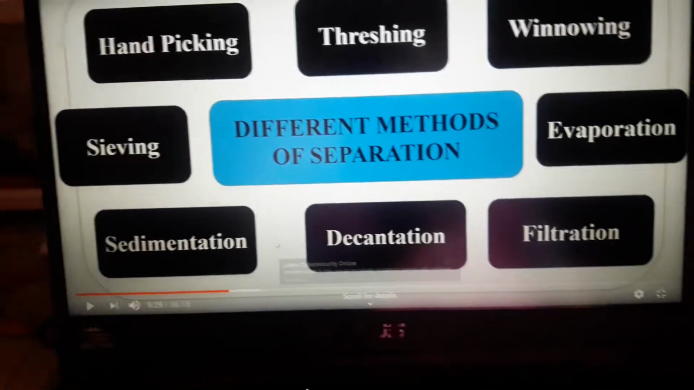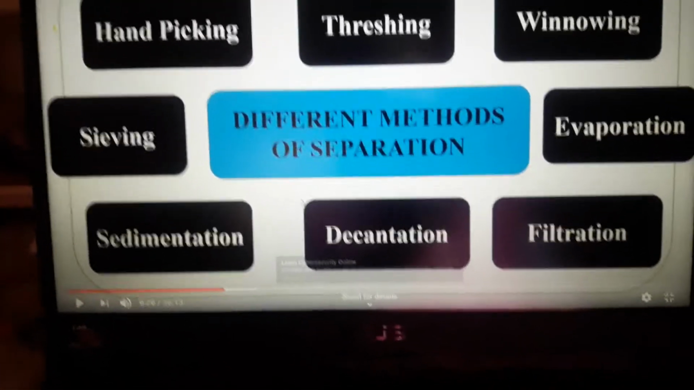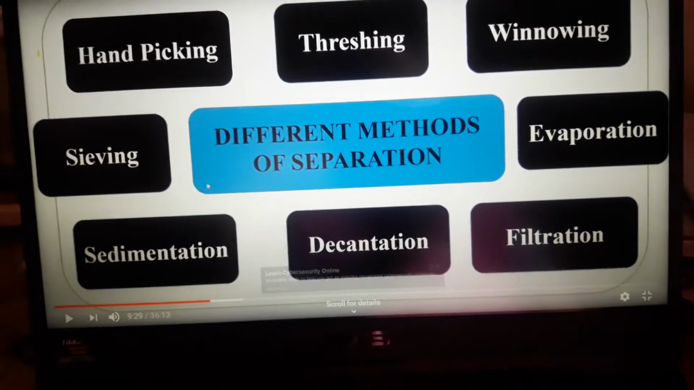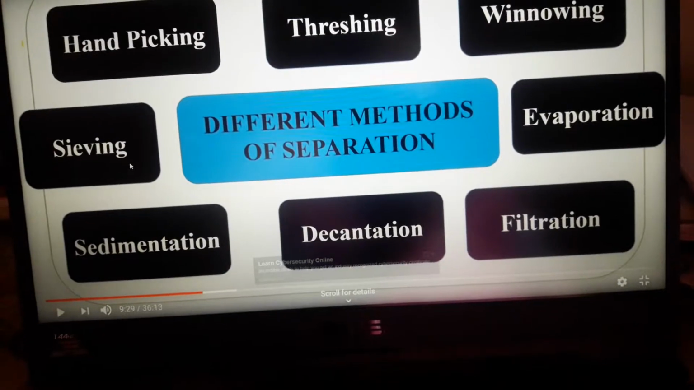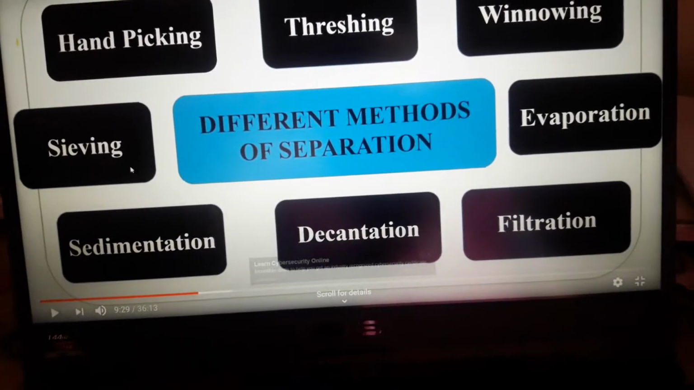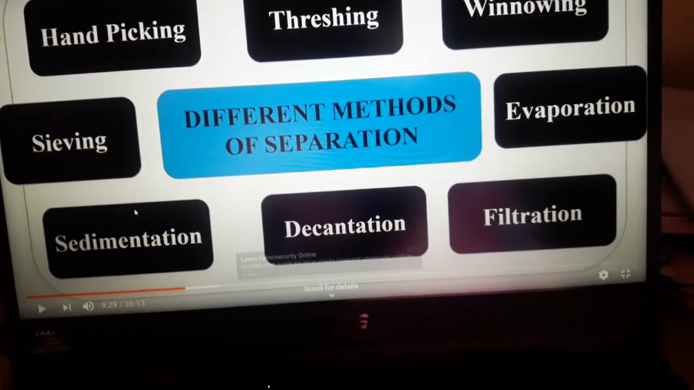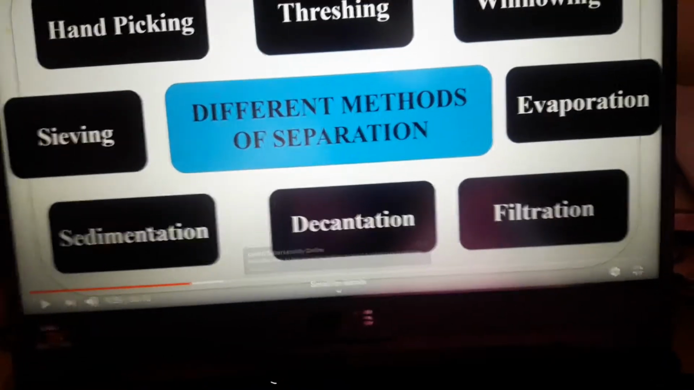Okay. Sieving. Sieving means छानना. जैसे हमने tea leaves, we can separate tea leaves or we can separate small stones, big stones by the process of sieving.